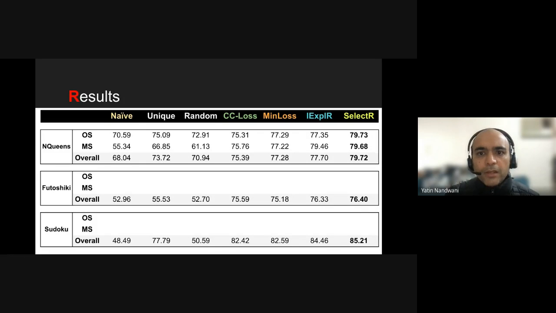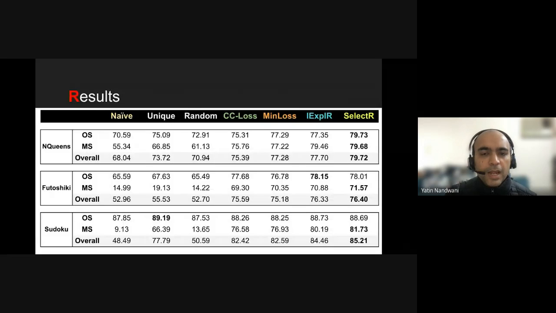Next, we look at the performance separately for the queries with multiple solutions, MS, and the queries with just unique solutions, OS. We see that SelectR improves the performance not only on MS, but also on OS. And this is true for at least two out of the three tasks.